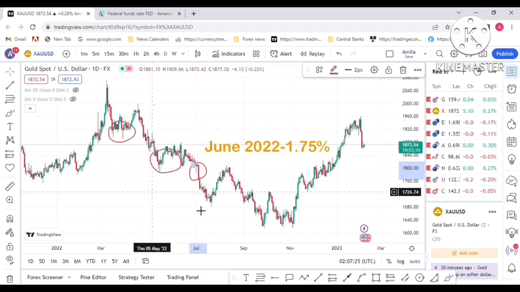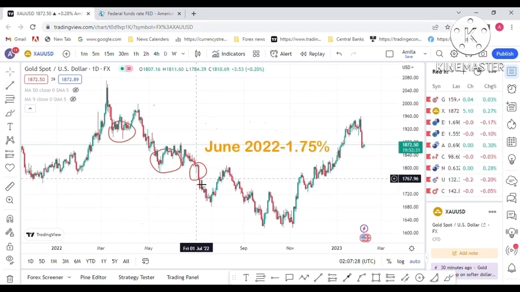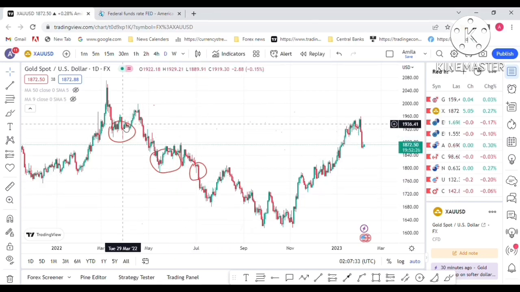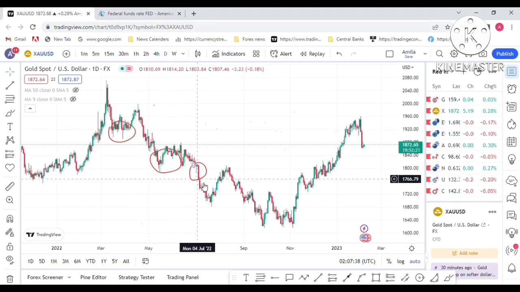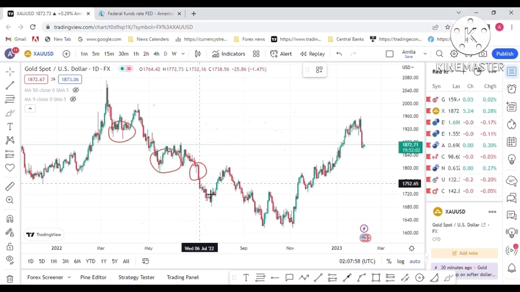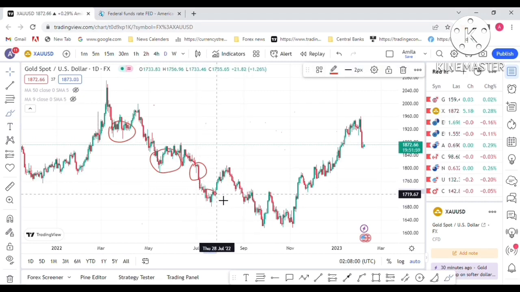Next, June 2022: the interest rate went to 1.75, a 75 BP hike. A very aggressive interest rate hike by the Fed in June. Again gold dropped to the downside. That was the reason: the aggressive interest rate hikes. I want to show you how the Fed's interest rate affected the gold price drop. That's the main reason I share in this video.